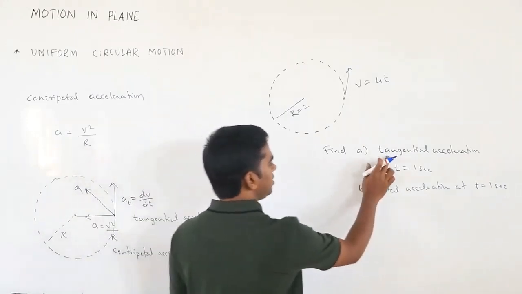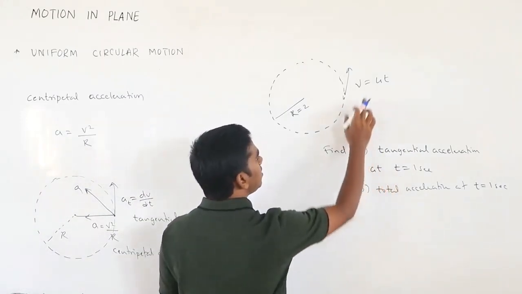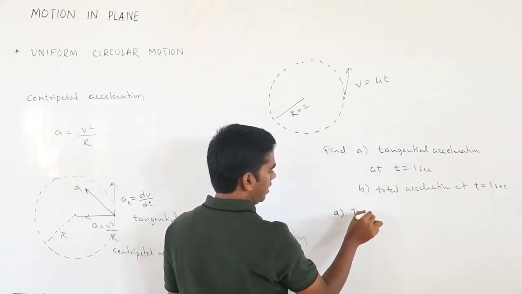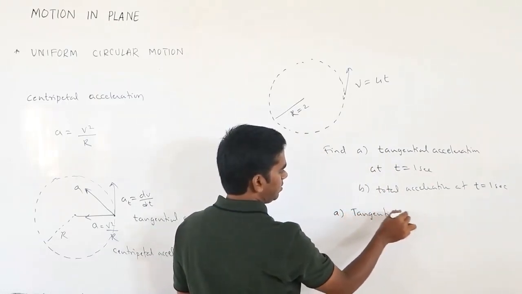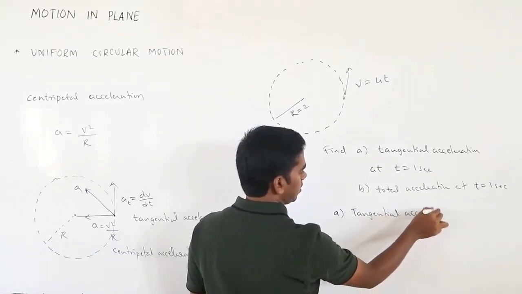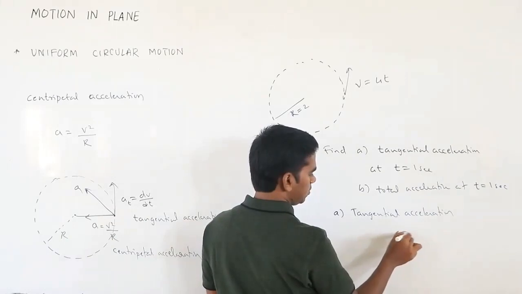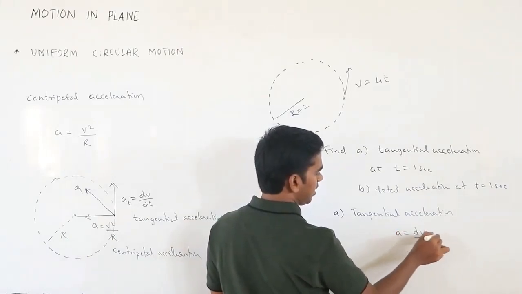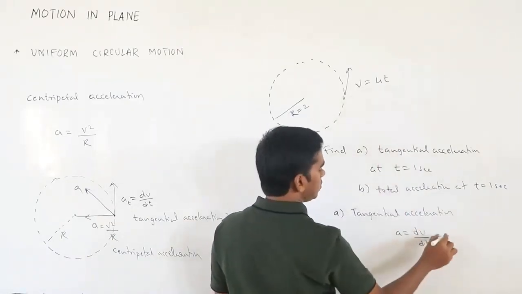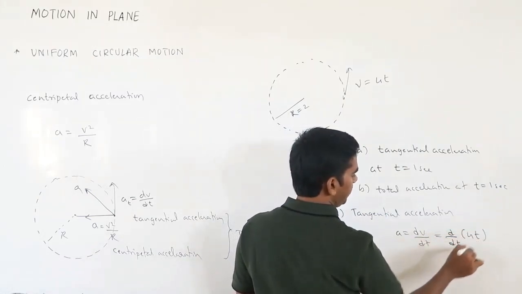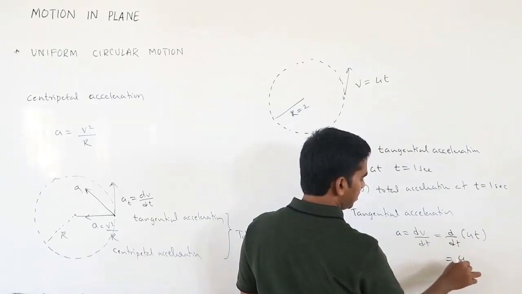To find tangential acceleration, you have to differentiate this. So tangential acceleration a equals dv by dt. What is the differentiation of 4t? d by dt of 4t: 4 is a constant, as it is.